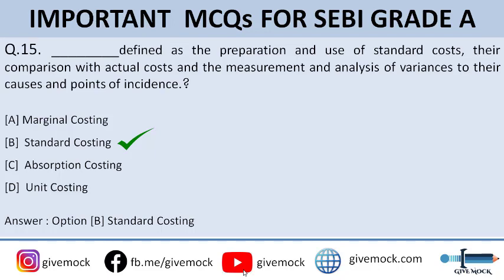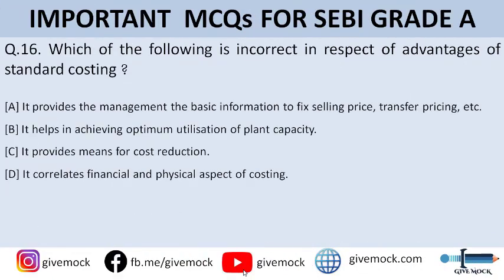Moving on to question number 16. Which of the following is incorrect in respect of the advantages of standard costing? So you can go through the options here. Here the question is asking for the incorrect one, okay, in respect of the advantages. So I'll tell you the incorrect option. The incorrect option is D. All the other options, A, B, C, are correct in respect of the advantages of standard costing, okay.